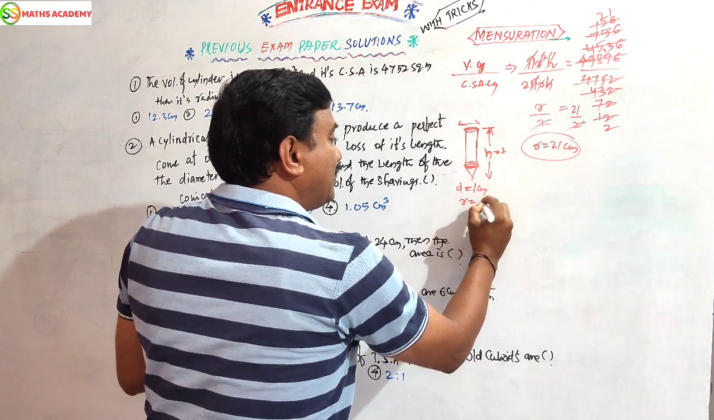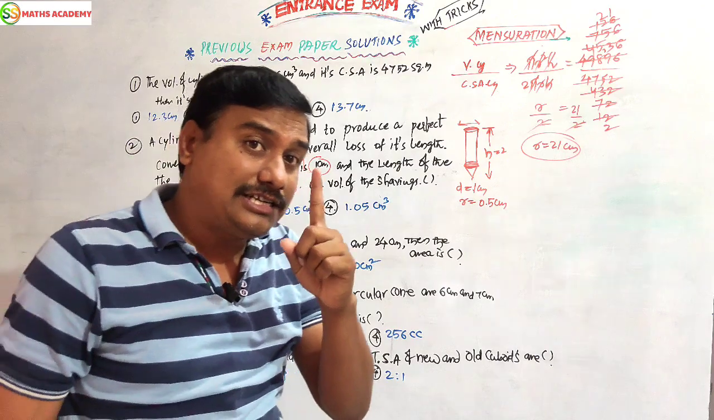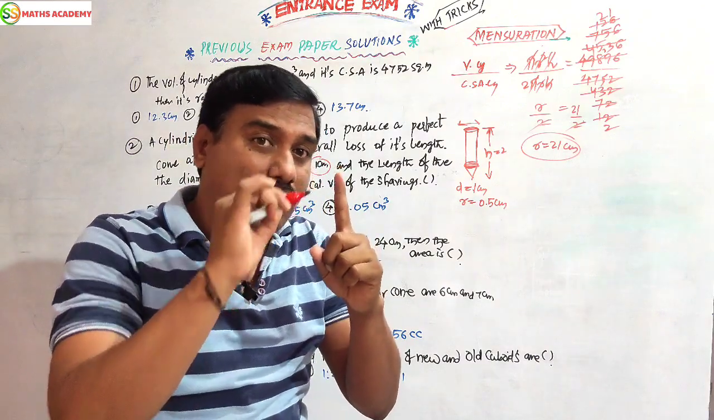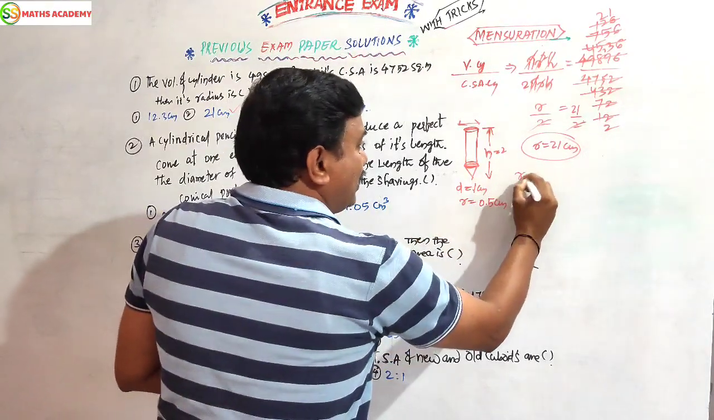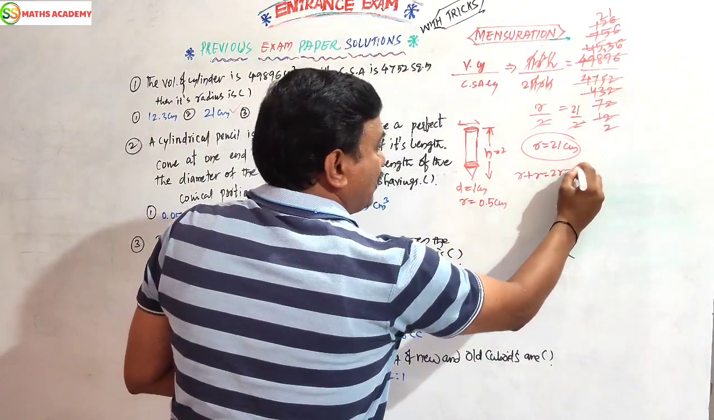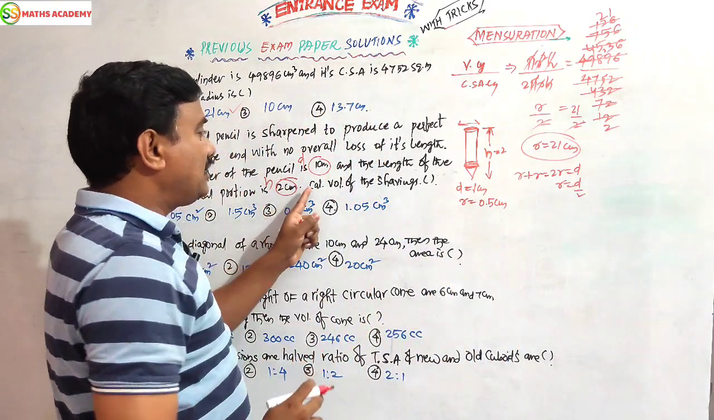So half of the diameter is the radius, that is nothing but 0.5 centimeter. The diameter is 1, diameter by 2. Half of the diameter is nothing but the radius, because the sum of two radii equals the diameter. I want the radius, meaning d by 2. You can do it like that. Okay? Right. Now what is to be calculated? The volume.